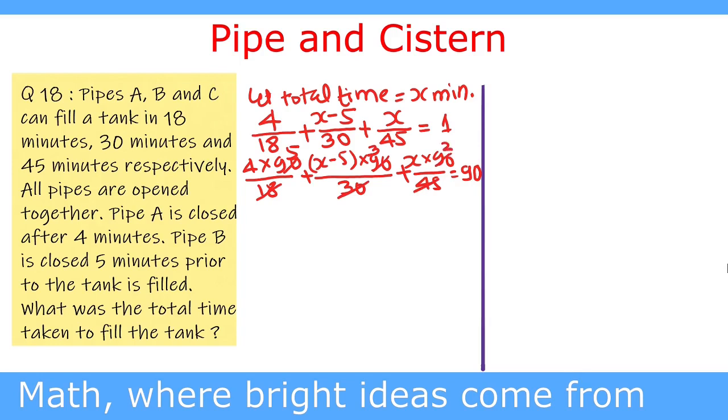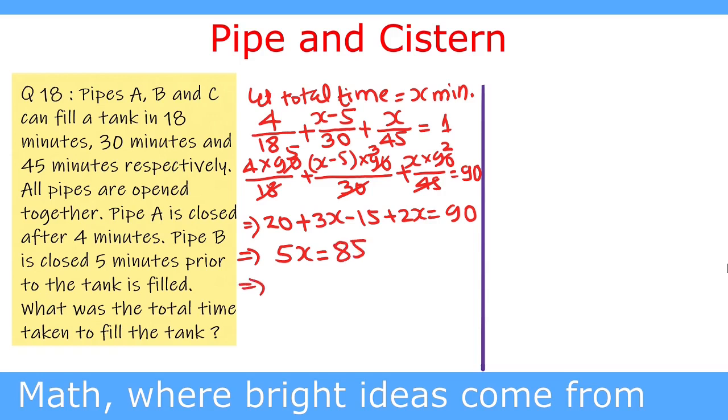So this is equal to 4 times 5 is 20, plus 3 multiplied to X is 3X, minus 5 multiplied by 3 is 15, plus 2X equal to 90. This gives 5X equal to 90 minus 5, which is 85. This gives X equal to 17 minutes.